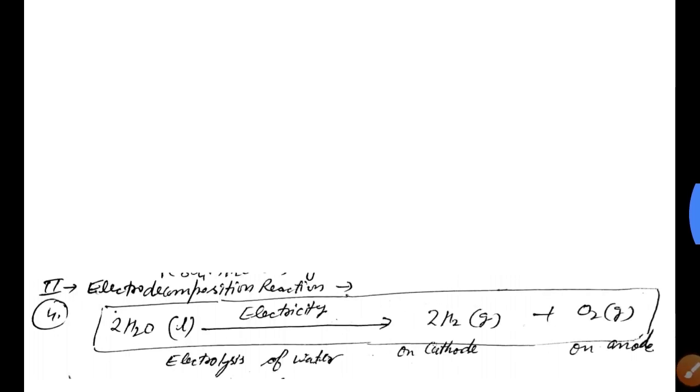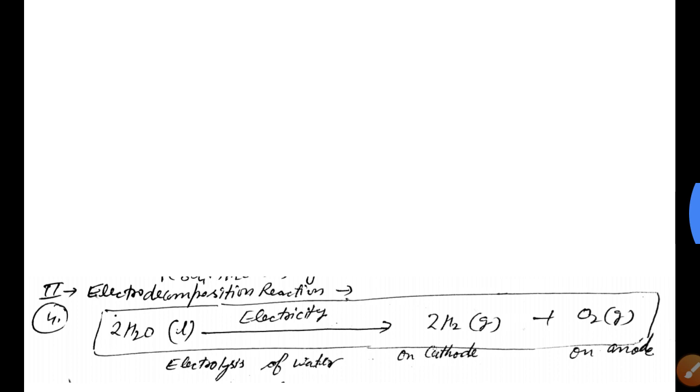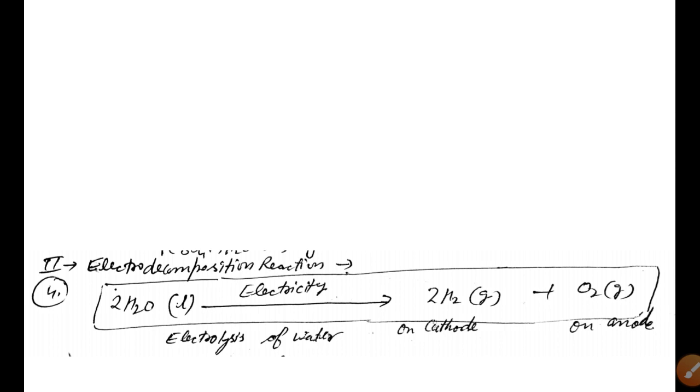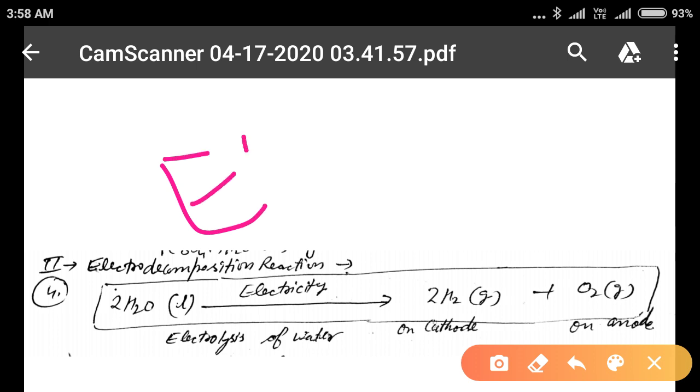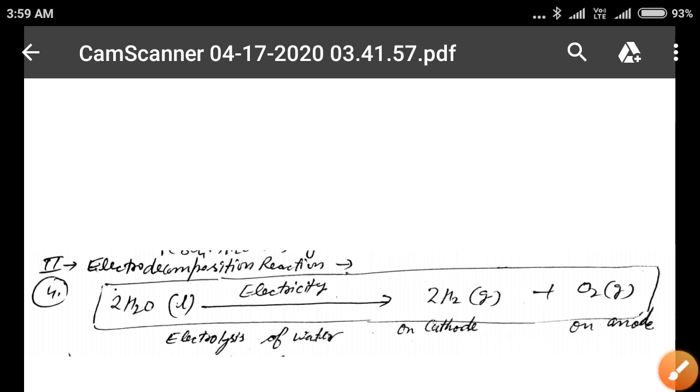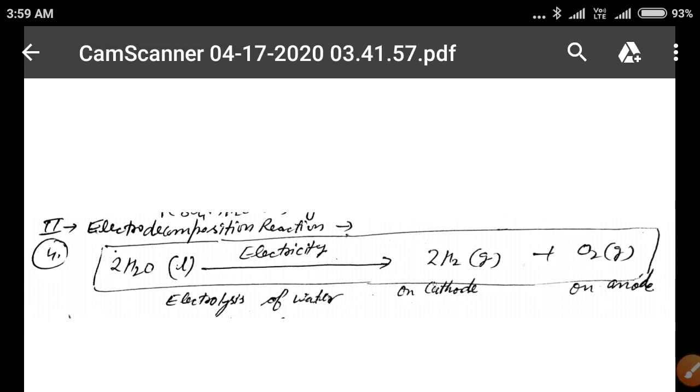The second one is the electro decomposition reaction, also known as electrolysis. Here decomposition occurs when the energy is in the form of electricity.